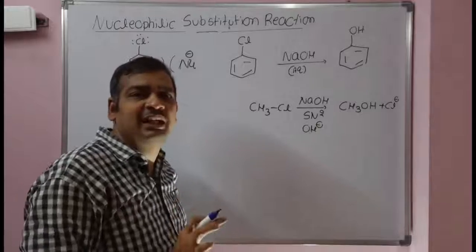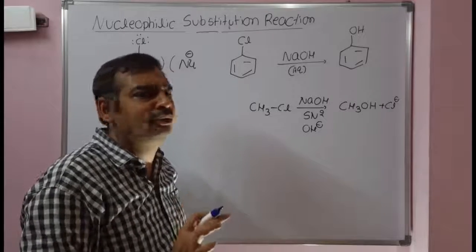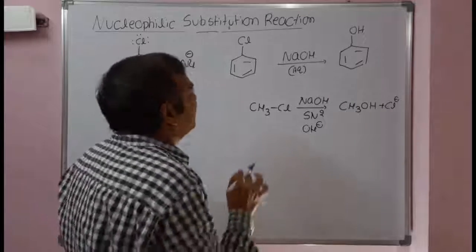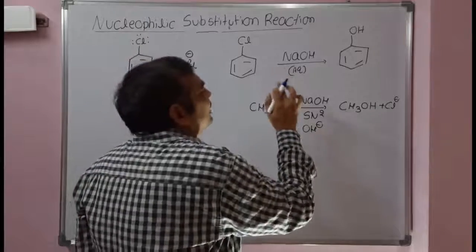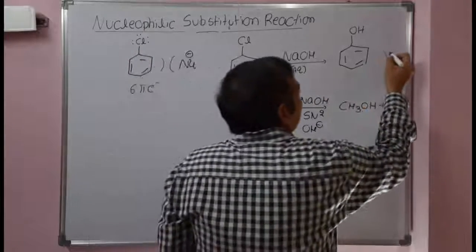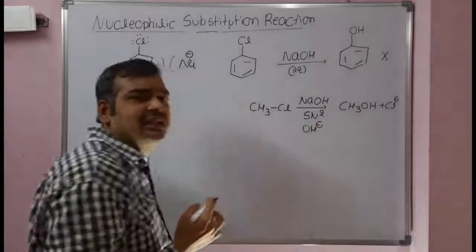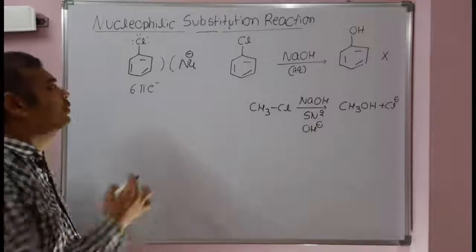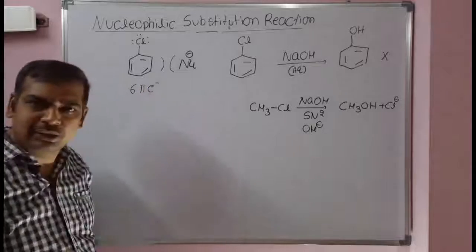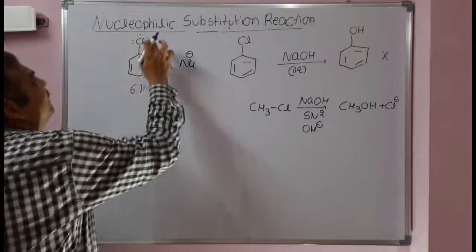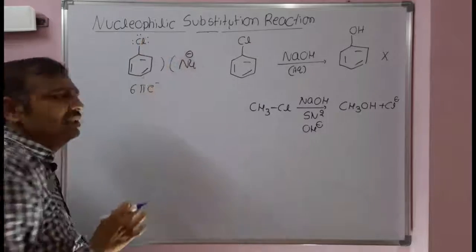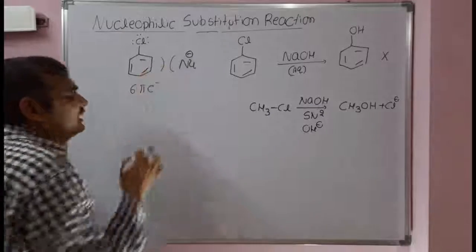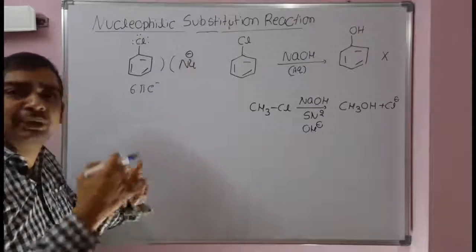In case of aryl halides, they will not generally undergo nucleophilic substitution reactions. The reasons are: the first reason is because of the repulsions with the pi electron cloud. The second reason is the plus mesomeric effect of the halogen, which increases the electron density, so repulsions increase much more.